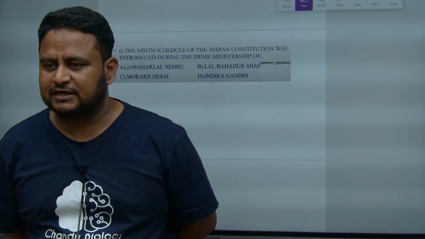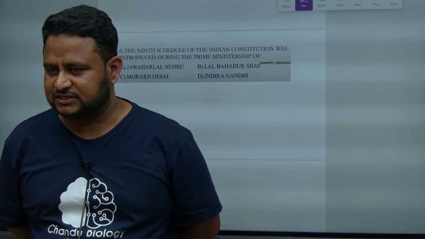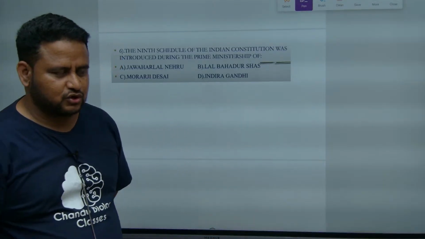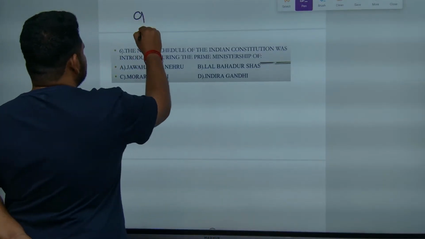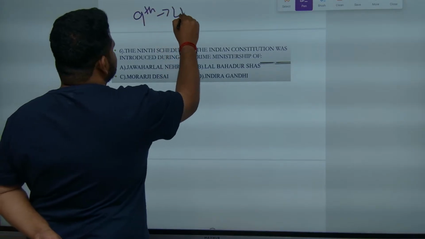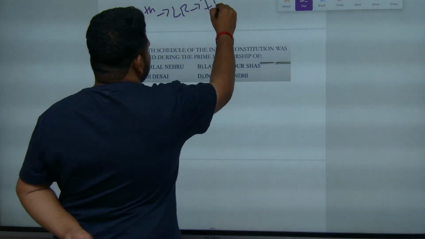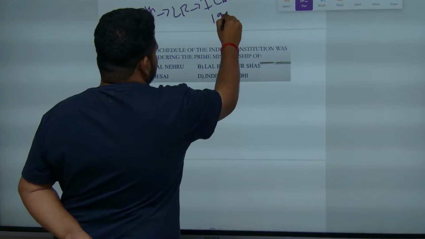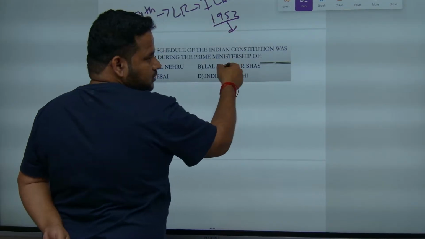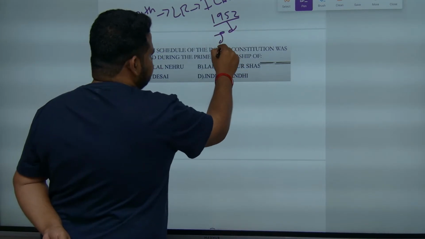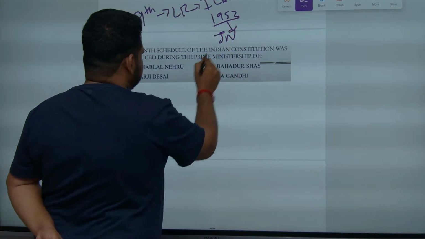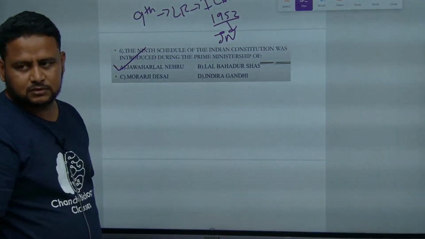Jawaharlal Nehru. Okay, Indira Gandhi, it was in 1970s, 1969, 70 and afterwards. So 9th schedule is talking about land reforms. It was the first constitutional amendment act in 1952. Okay, it is under the Prime Ministership of Jawaharlal Nehru. That is option A. Got it?